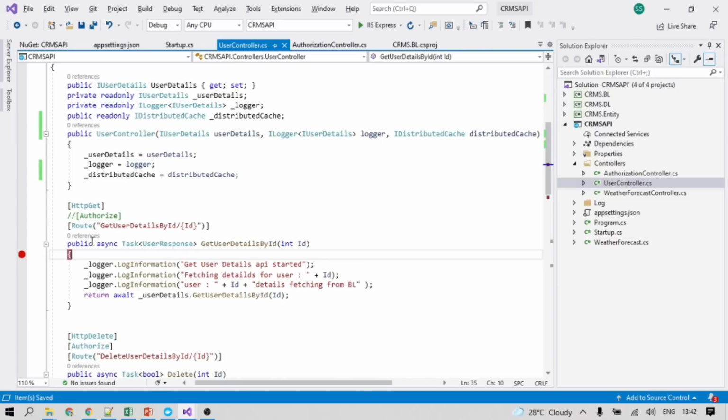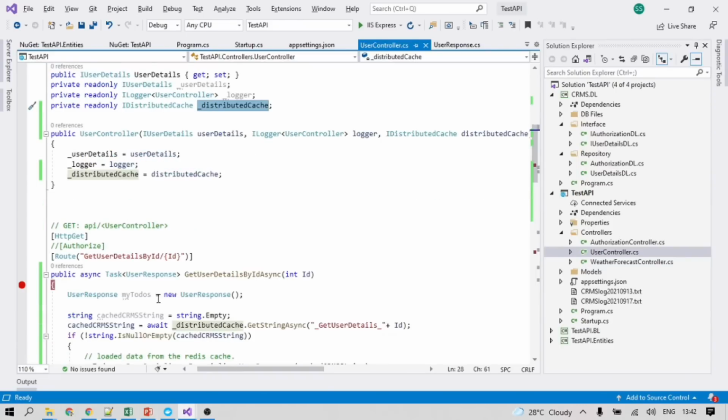That way we can continuously run this API and debug the code. Otherwise we would first need to go to authorization, get the JWT token, verify authentication and authorization, and then get access to this API. So by commenting out this attribute, we won't be required to pass the JWT token.